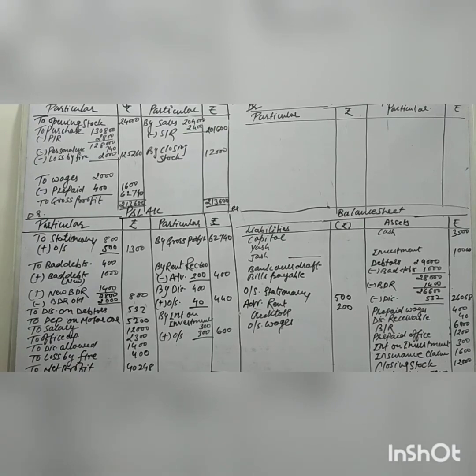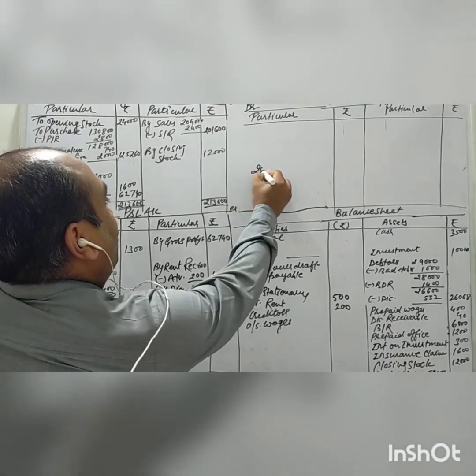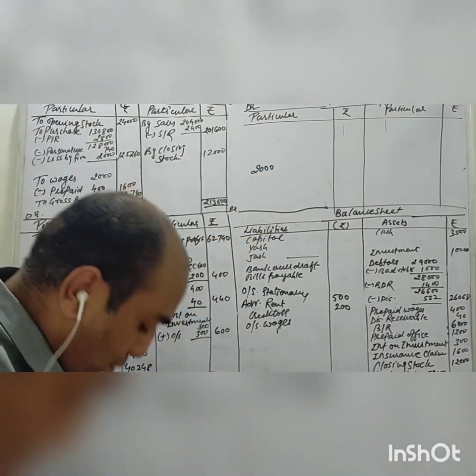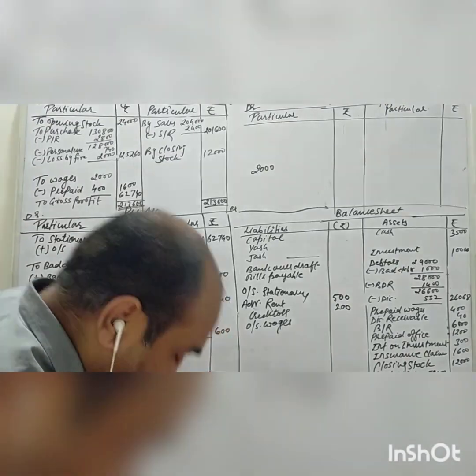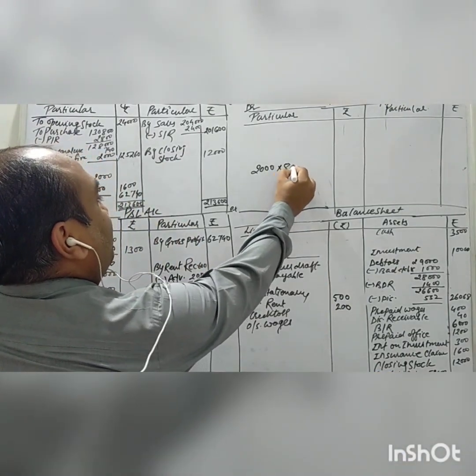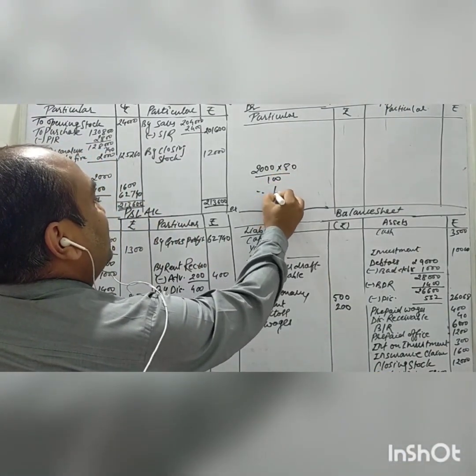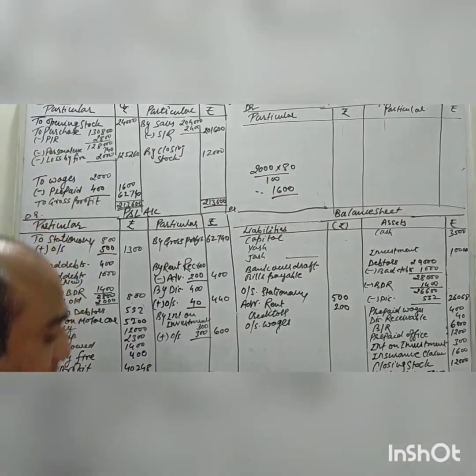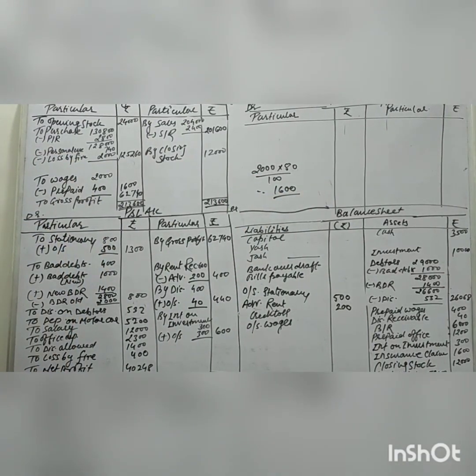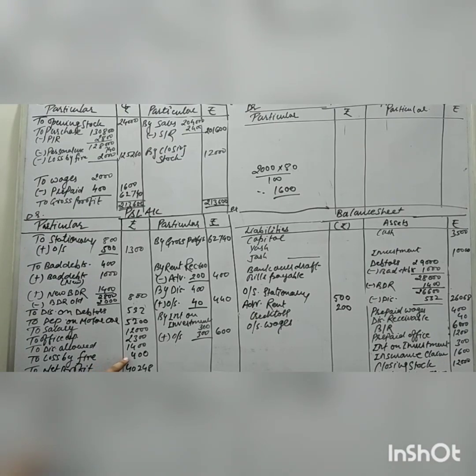Okay, so just see the calculation, 80% of 2,000. How much will it become? You can see 1,600. The company admits only 1,600, but your goods destroyed are 2,000. Then how much did you lose? 400. So the second effect, the 400, comes to the P&L debit side. As you can see, in the last, loss by fire 400 rupees.